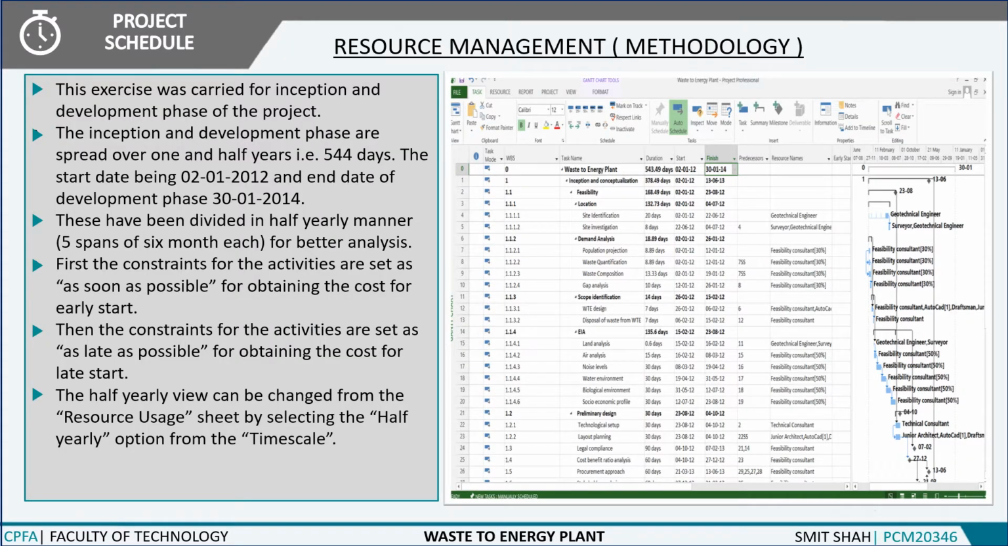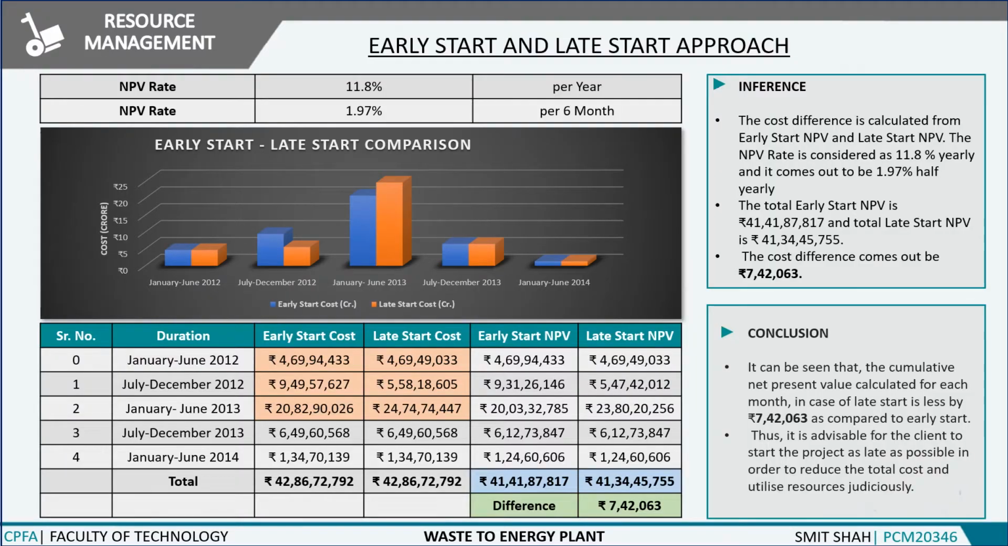Here, resource allocation is done for two phases of our project, that is inception and development. After allocating the resources to each activity, cost analysis was done by first keeping activities on early start and then by keeping all activities on late start. The cost breakdown can be generated from the resource usage sheet in MSP. As shown in the graph, there is a difference in cost between early start and late start.